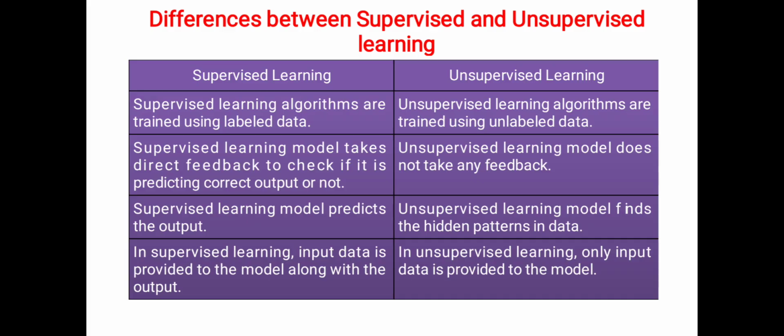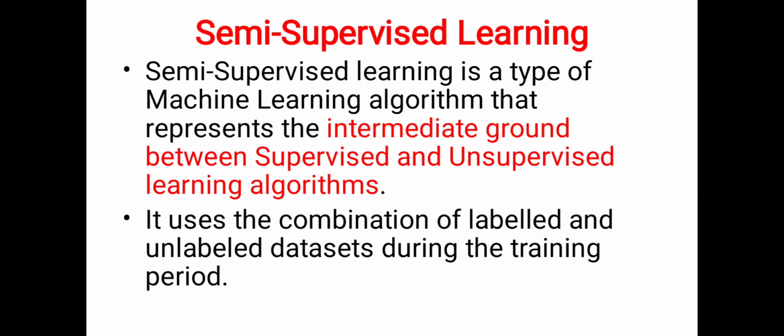The difference between supervised and unsupervised learning is that supervised learning algorithms are trained using labeled data, whereas unsupervised algorithms are trained with unlabeled data. A supervised learning model takes direct feedback to check if it is predicting the correct output or not. An unsupervised learning model does not take any feedback. A supervised learning model predicts the output. An unsupervised learning model finds the hidden pattern in the data. In supervised learning, the input data is provided to the model along with the output, whereas in unsupervised learning, only input data is provided to the model.